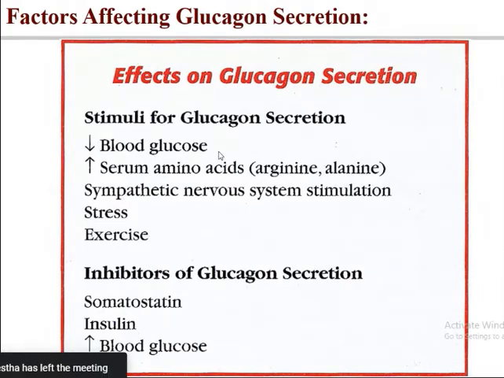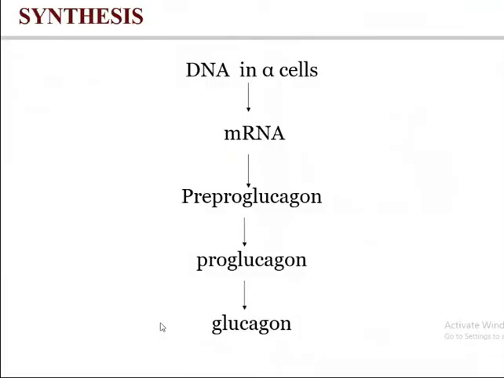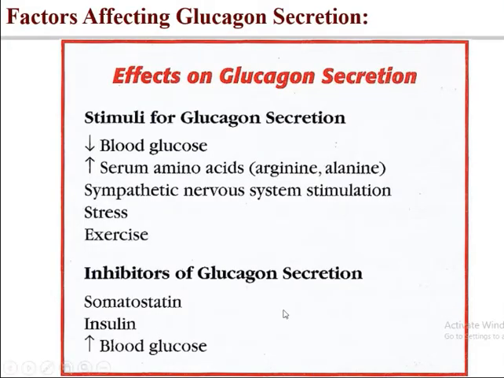This is the stimulator. Increase in serum amino acids, arginine and alanine. Sympathetic nervous system stimulation, stress, exercise, all these kinds of things stimulate glucagon secretion. Whereas inhibitors of glucagon secretion are somatostatin, insulin, and increase in blood glucose level. These are the three things that inhibit glucagon secretion.